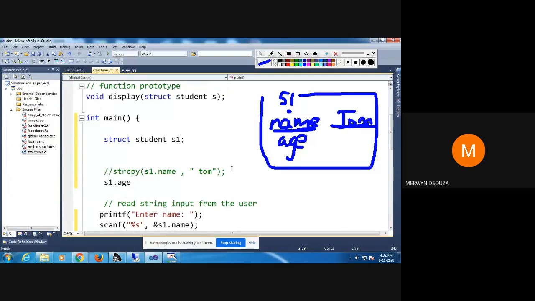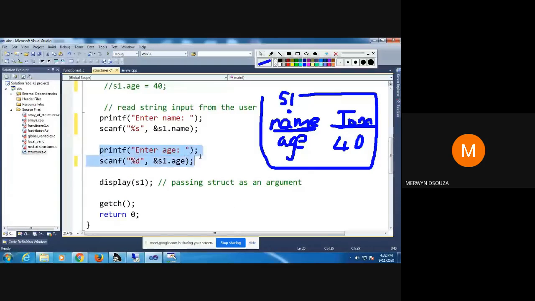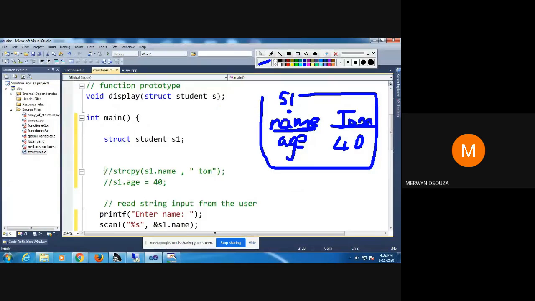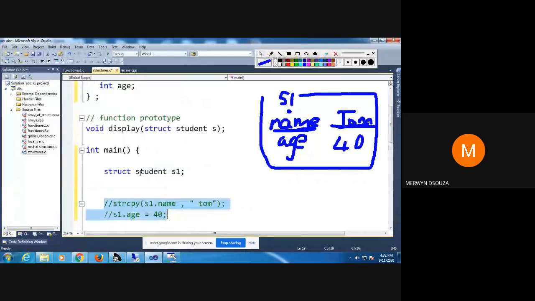So you could have said s1.age is, say, 40. That means 40 will get stored here for age. If you don't want to do it directly, you take the input from the keyboard. So this will take input from the keyboard. So I've shown you both the methods now. This is the direct way which I've commented. This is the direct way of initializing,